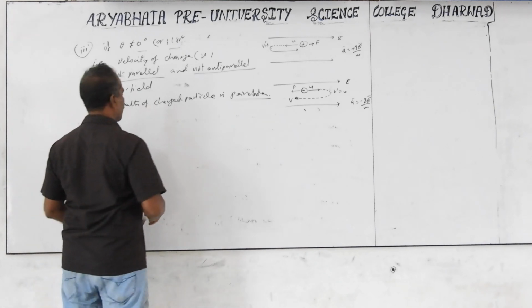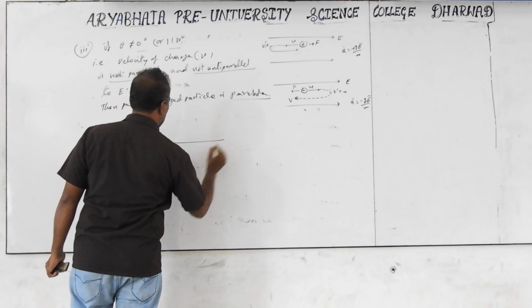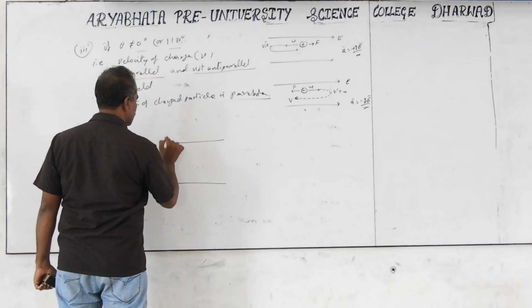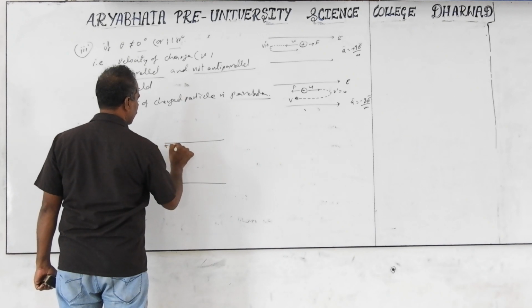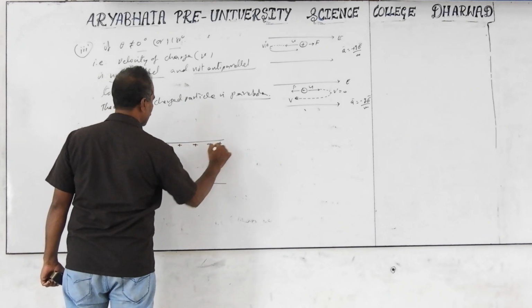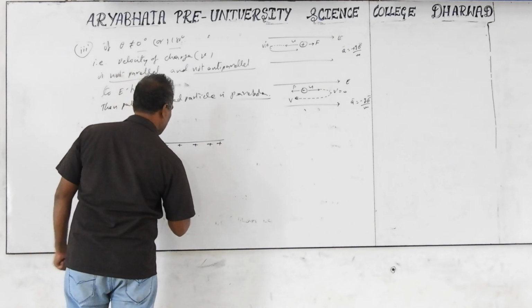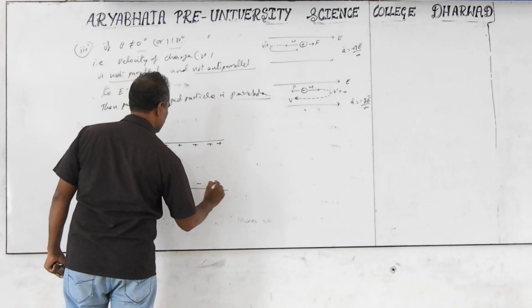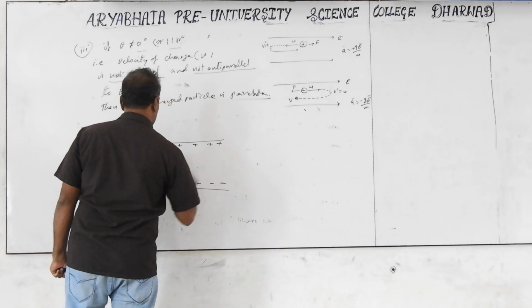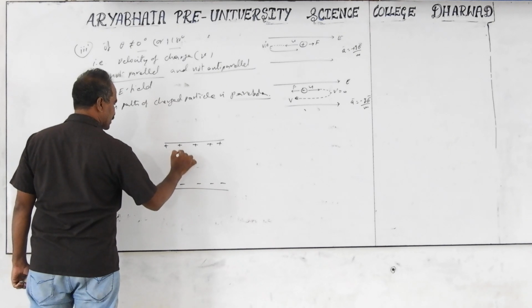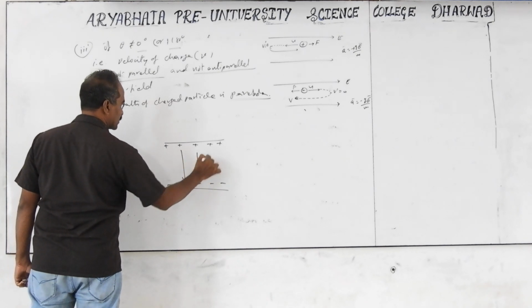This expression we need to derive. I take two parallel plates with a uniform electric field from plus to minus. This plate is given a positive charge and this one negative. The electric field is from the positive plate to the negative plate.